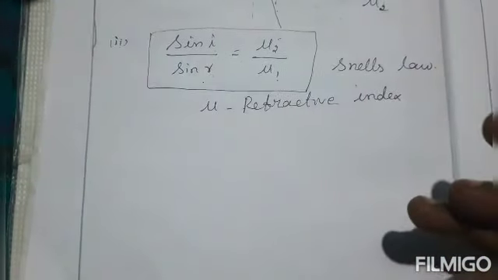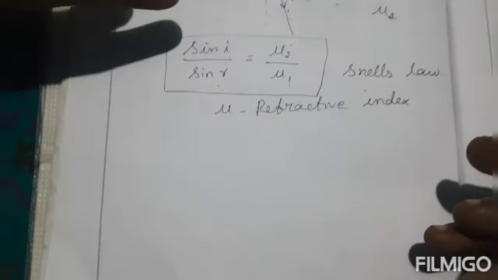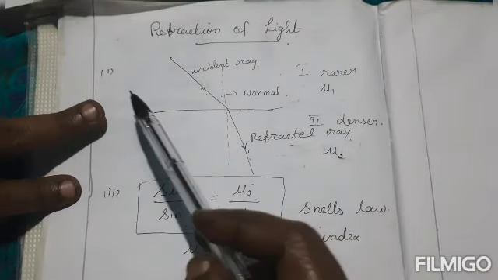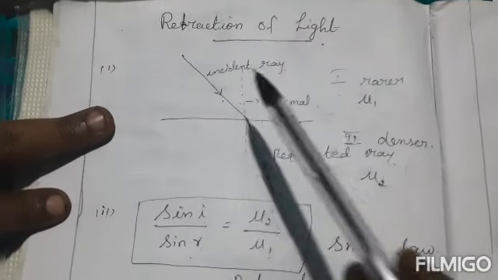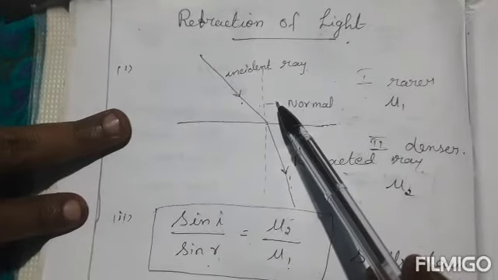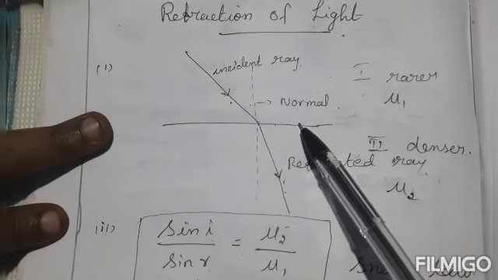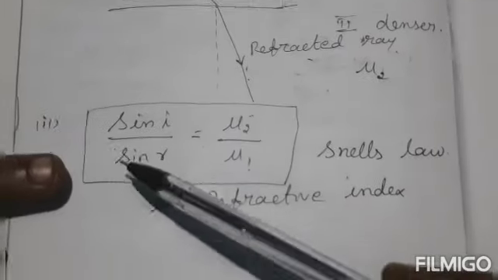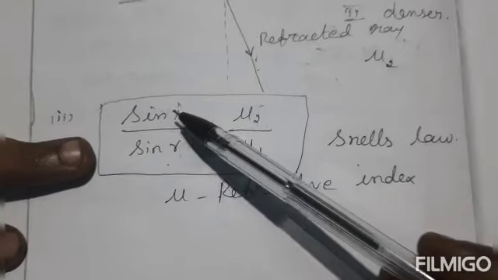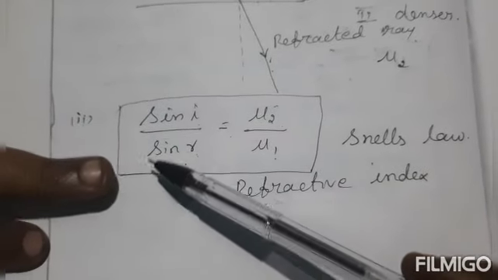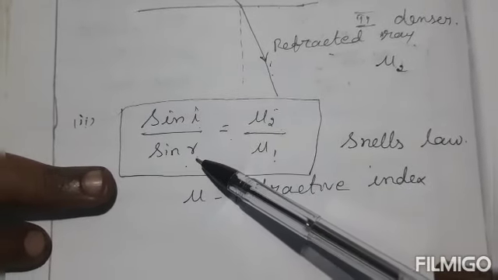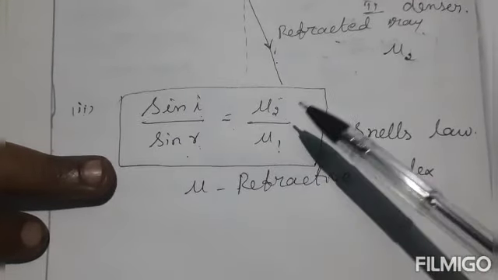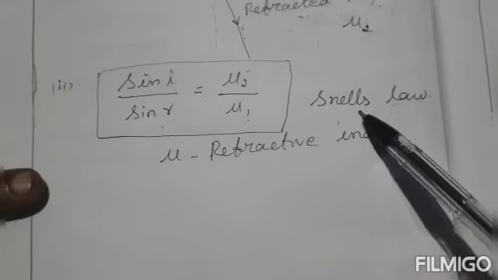Snell's law. Now all of you know the two laws of refraction, and Snell's law also you should know. Once again we can revise the first law of refraction: the incident ray, the refracted ray, the normal and the refracting surface lie in the same plane. Second law: the ratio of the sine of the angle of incidence to the sine of the angle of refraction is equal to the refractive index of the two media. This law is called Snell's law.